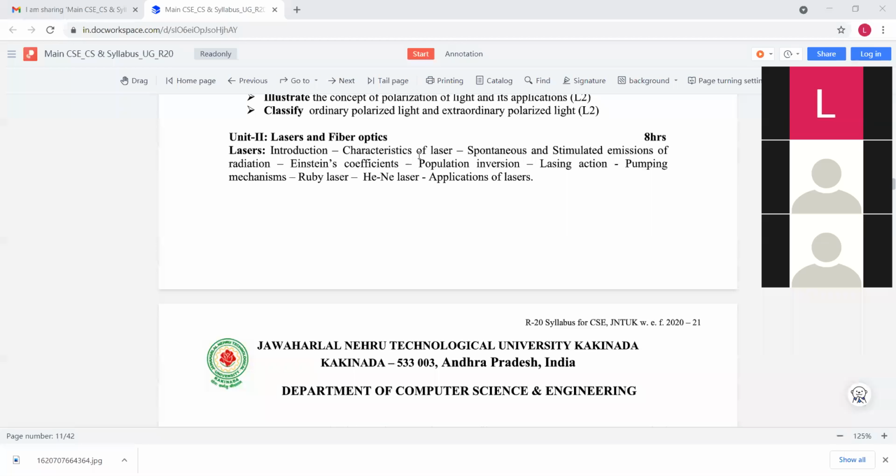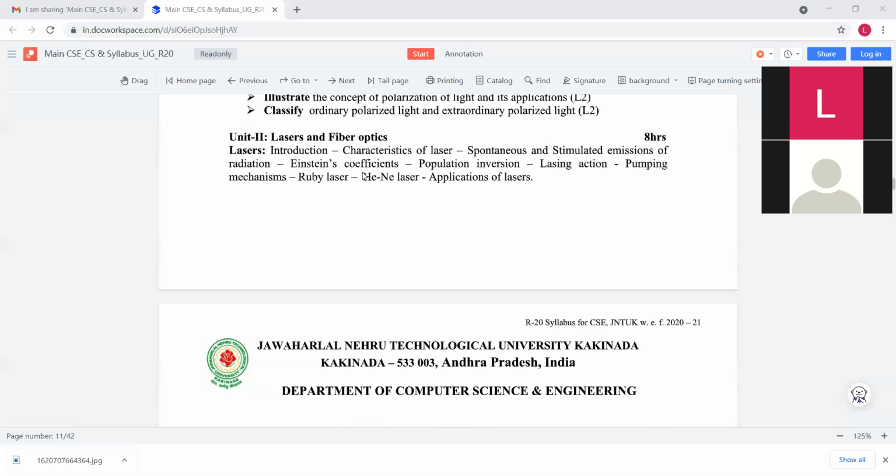In this chapter we discuss the characteristics of lasers, and finally the types of lasers. Generally there are 5 types of lasers, but in our syllabus we have only 2 types, that is ruby laser and helium neon laser.